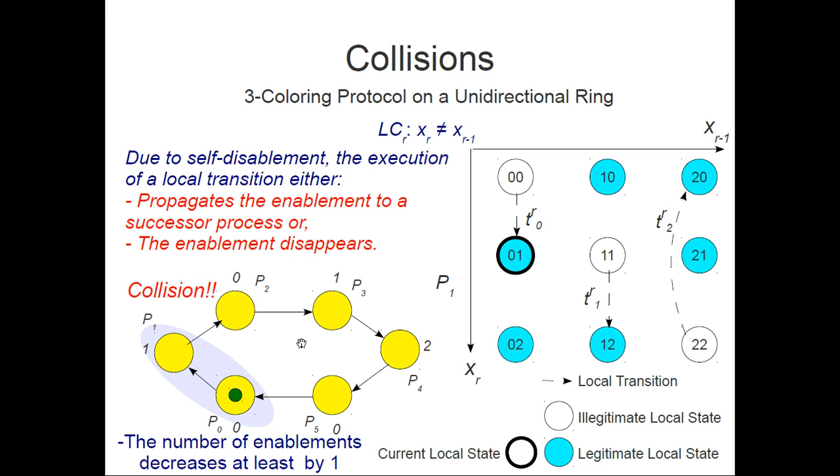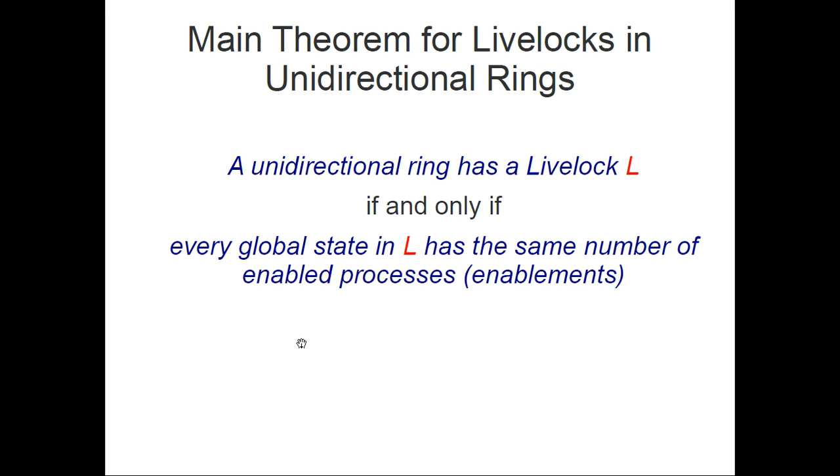So this has a very important implication, because if the number of enablements decreases, then it cannot increase back. So this can't be a livelock. This can't be a global state in a livelock, because this global state will never happen again.